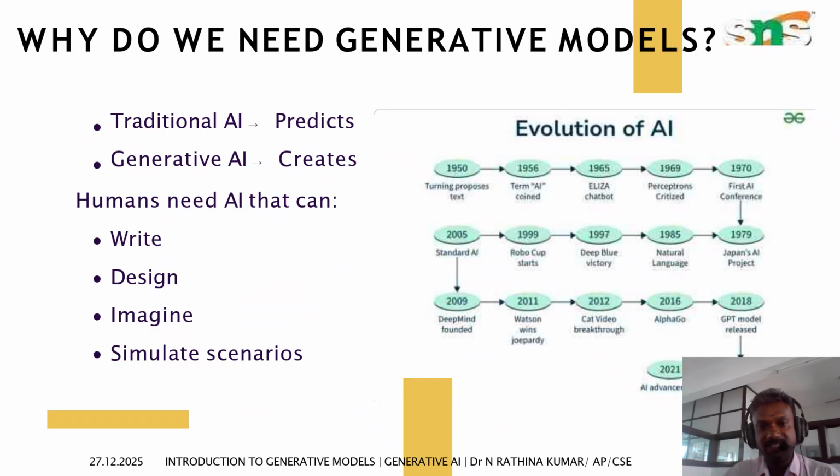How do generative models work? Generally, they are classified into two types: one is traditional AI, and the other is generative AI. Traditional AI only predicts. For example, if an email comes in, it categorizes whether it is spam or not. So it can only predict. Generative AI can create something new.